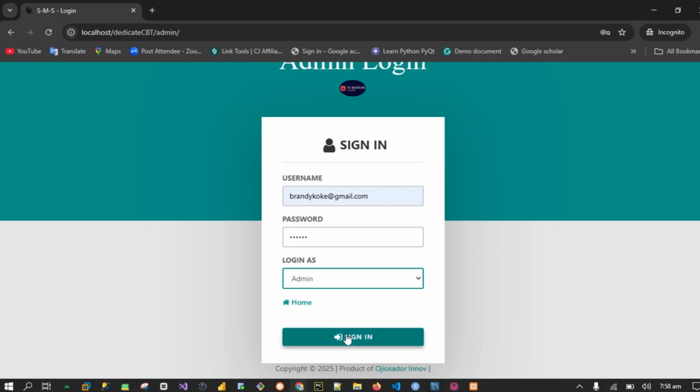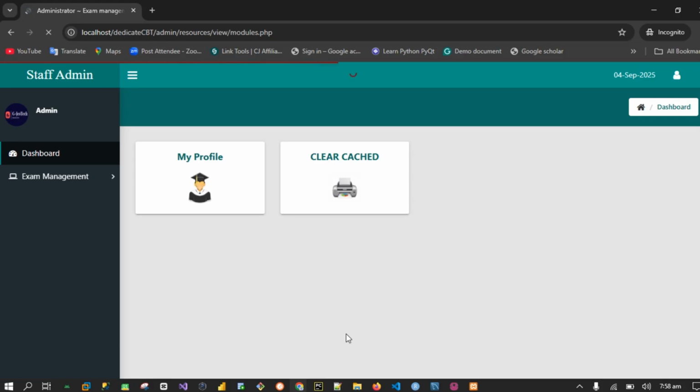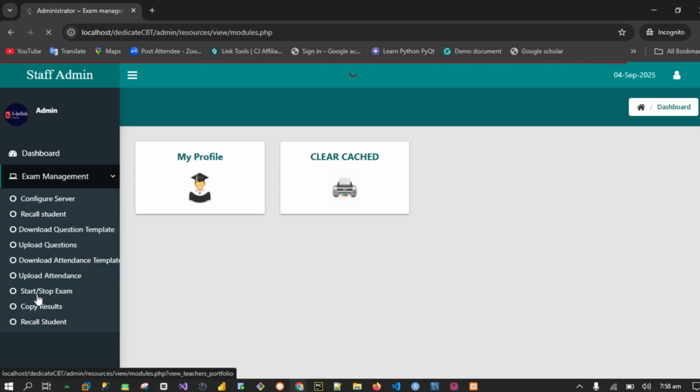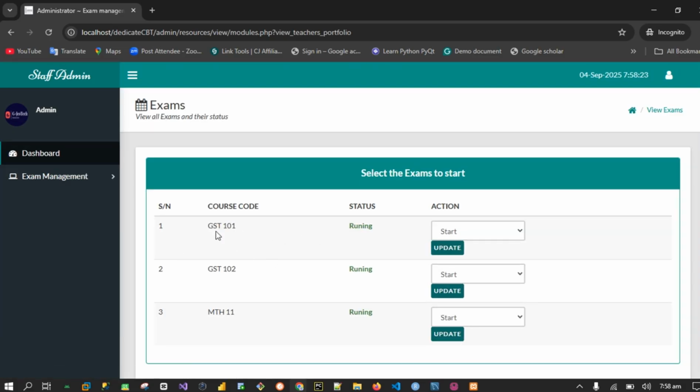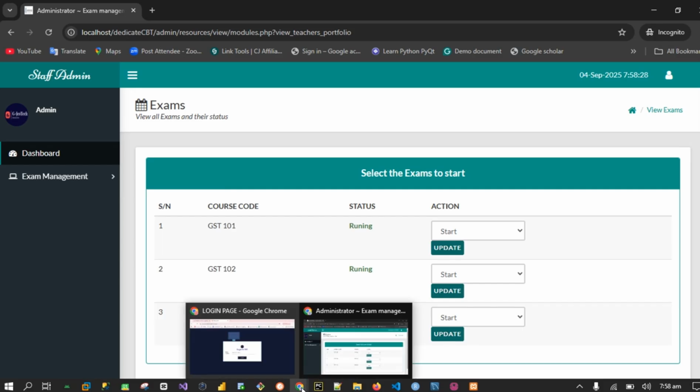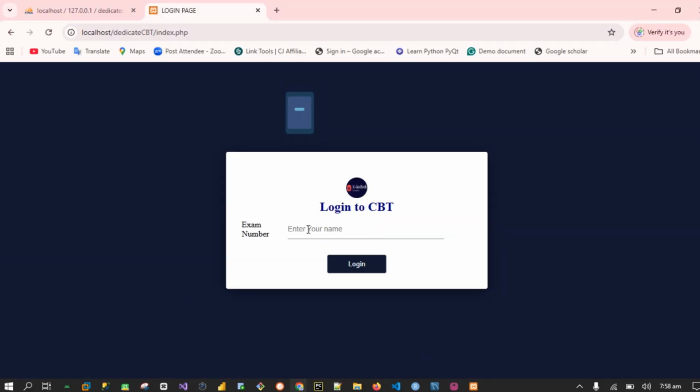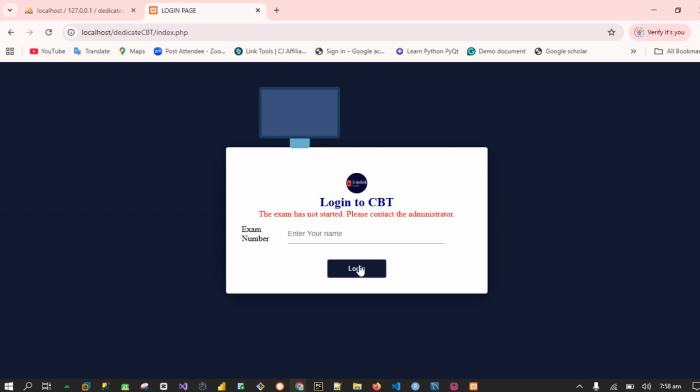So I'm going to log in here. Now it's going to bring me to the admin dashboard. We have here start and stop exam. Check: GST 101 is running. So I don't need to start it. Let me go back to the student page. Now I'm going to log in, enter my exam number, then click login.